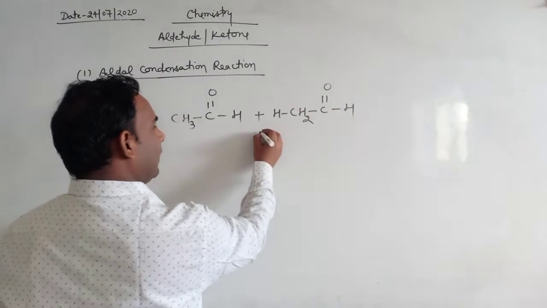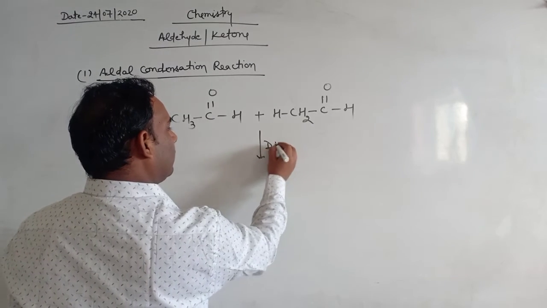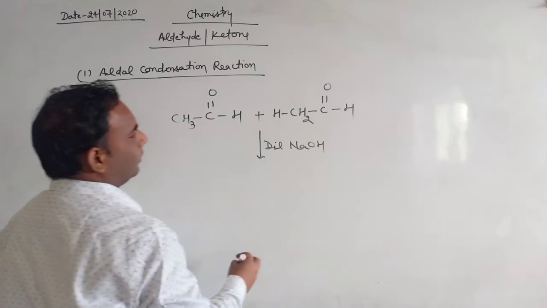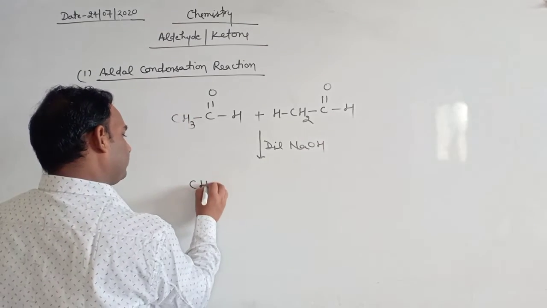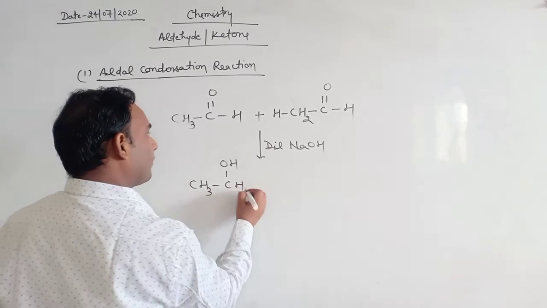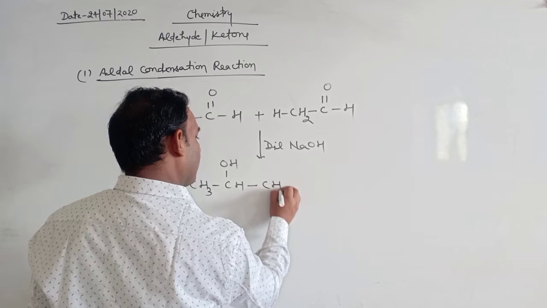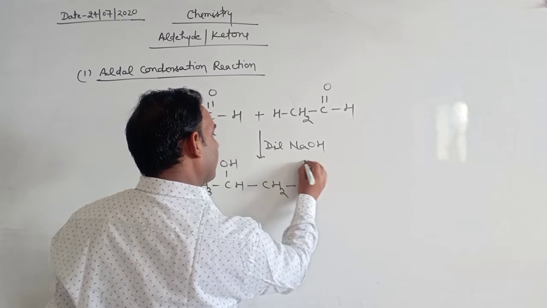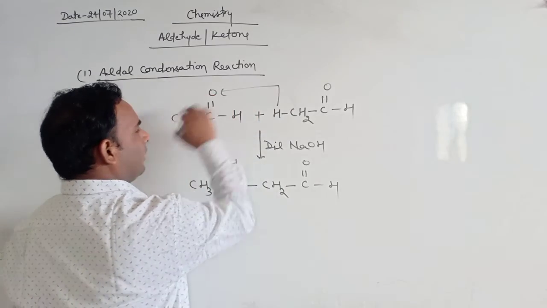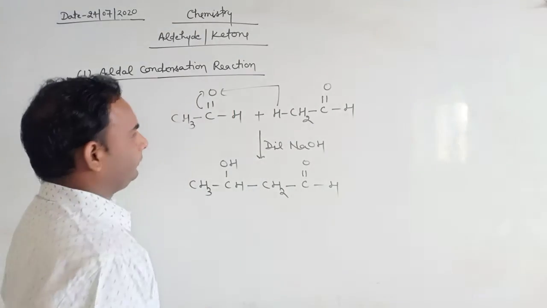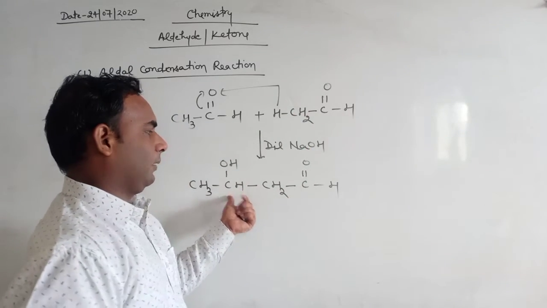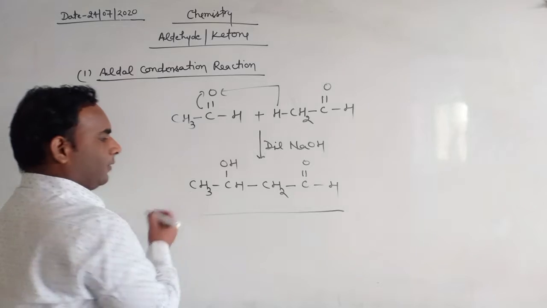When they react with dilute base, then we get this: the hydrogen atom moves to that oxygen atom because this bond is broken, and the remaining portion of this group is attached to that carbon. So we get a compound